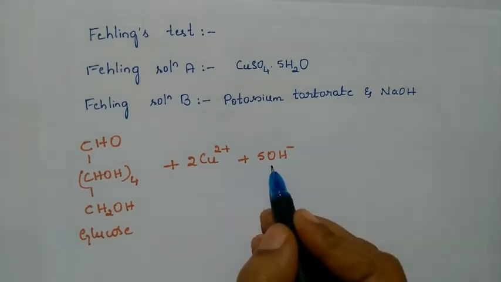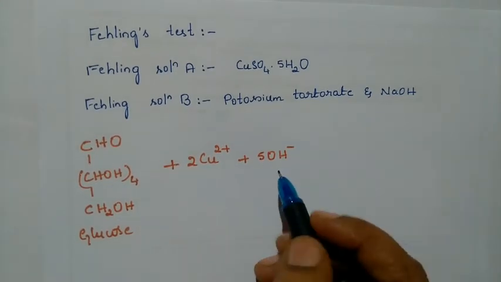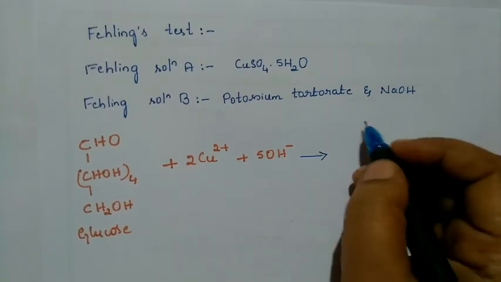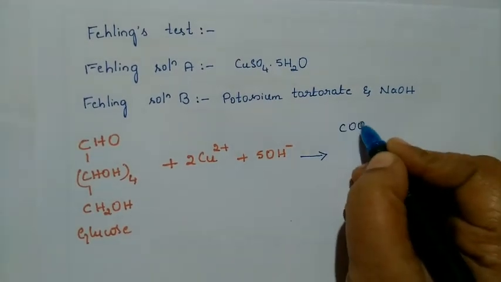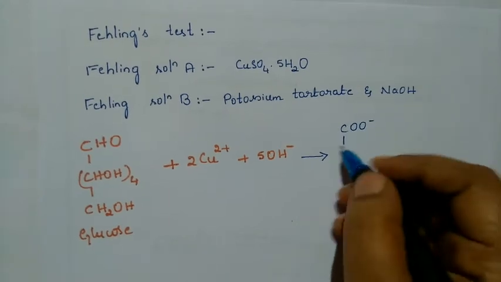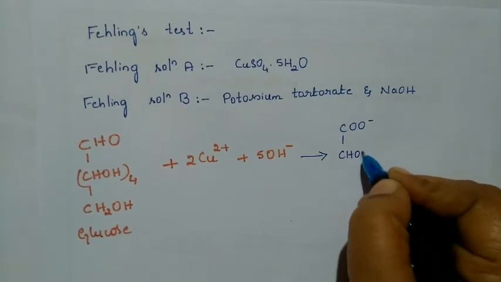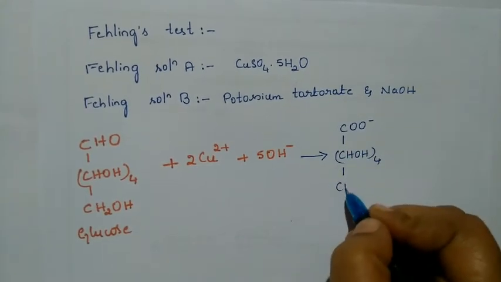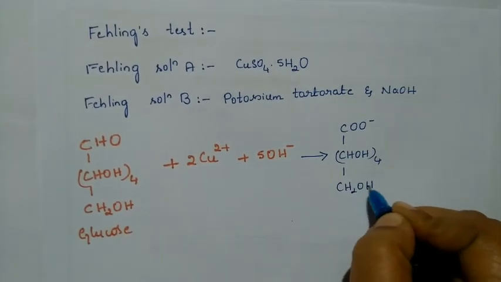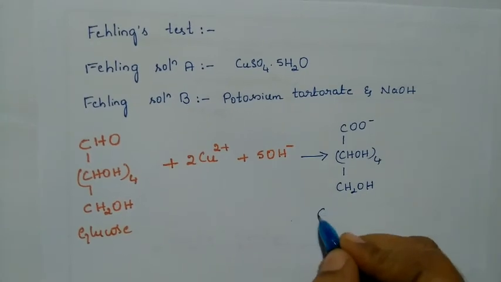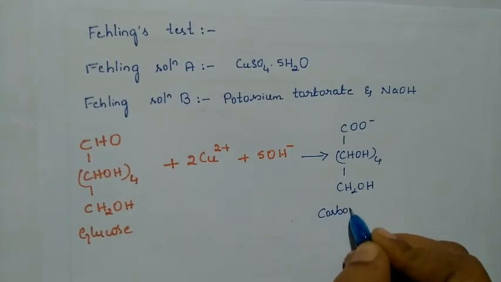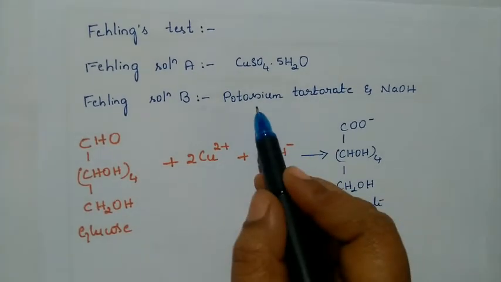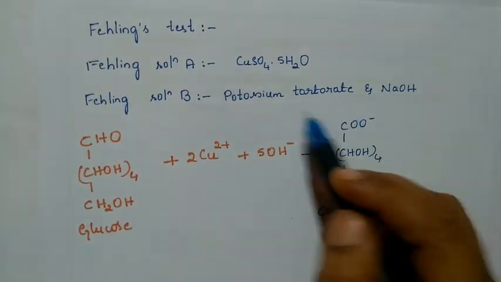With the basic medium NaOH, with that 5OH minus, it is converted to COO minus, CHOH, and CH2OH.